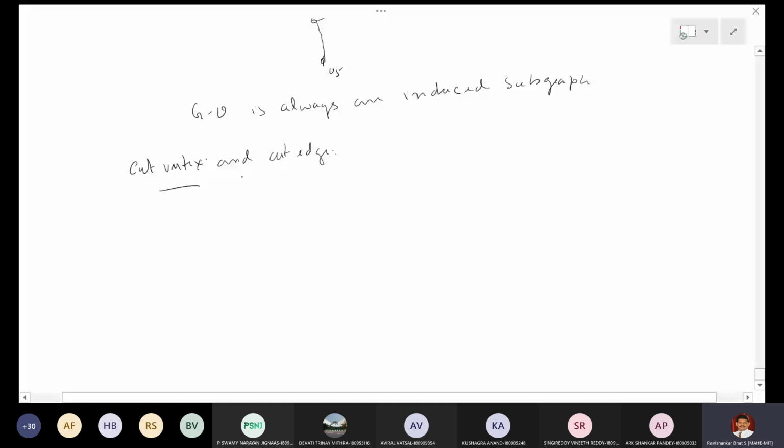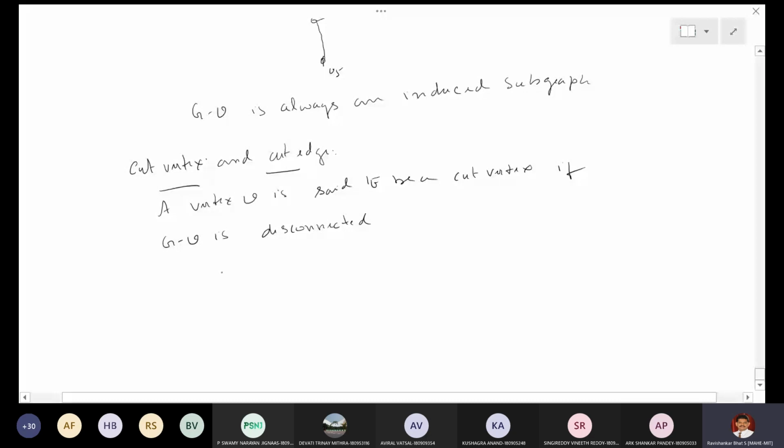So a vertex V is said to be a cut vertex if G minus V is disconnected. That is the definition of a cut vertex. That means when you remove the vertex V, it should be a disconnected graph, right?